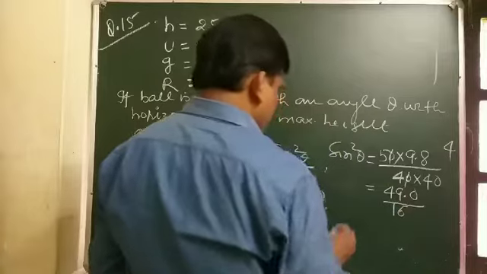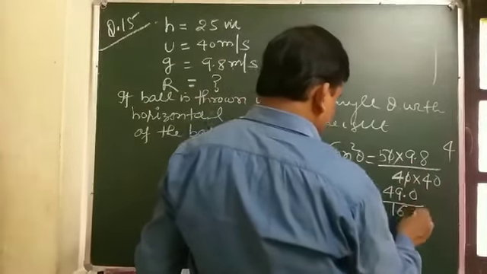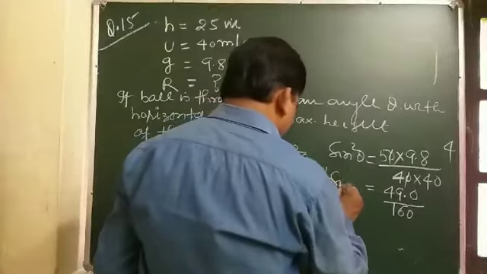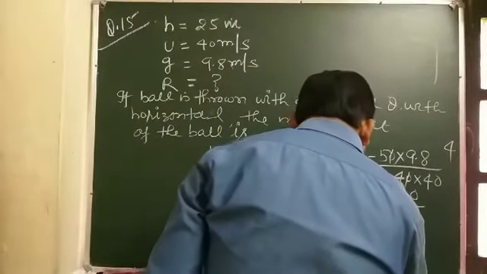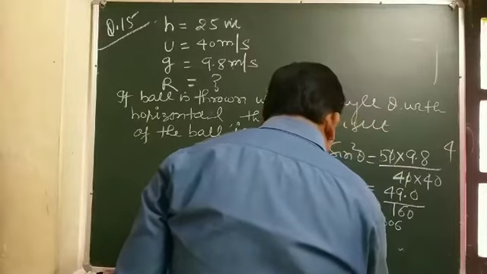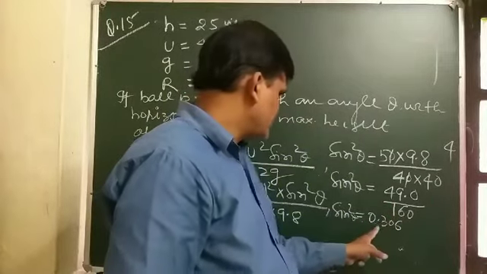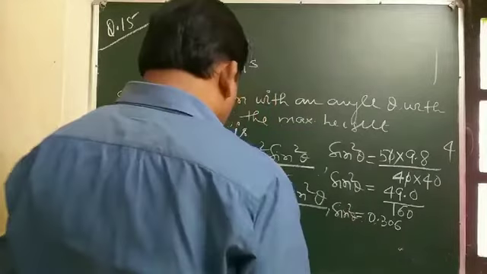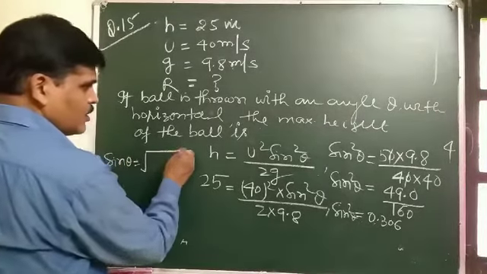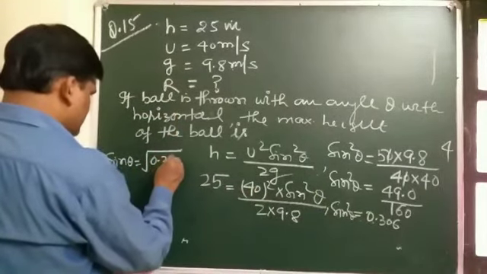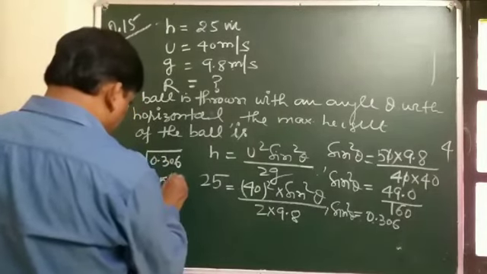And after solving this, the value of sin square theta comes out to be 0.306, and we have to find sin theta. So sin theta can be written as root 0.306, and after solving this its value comes out to be 0.554.